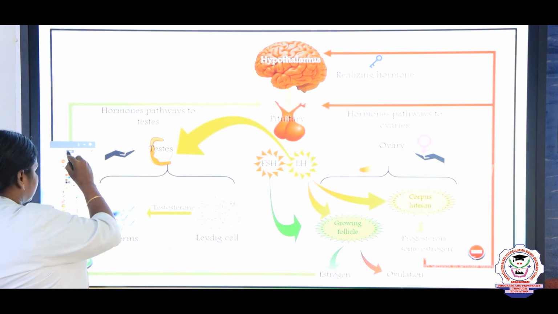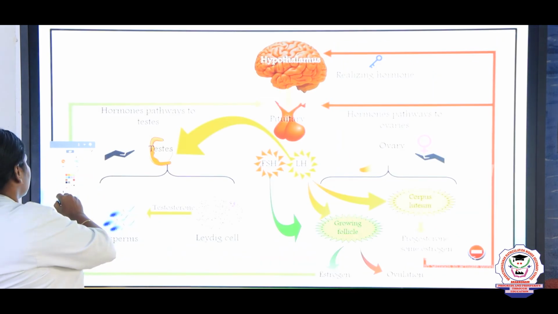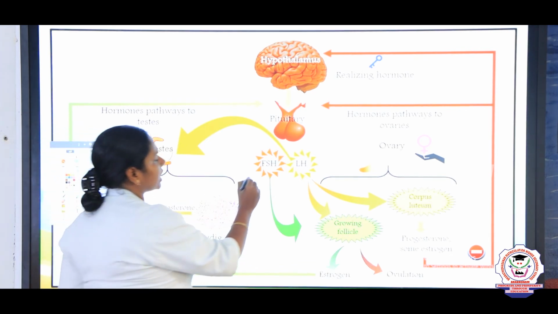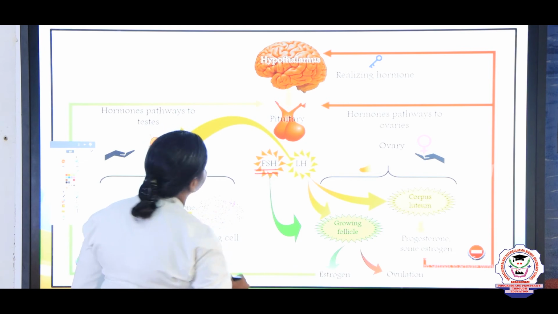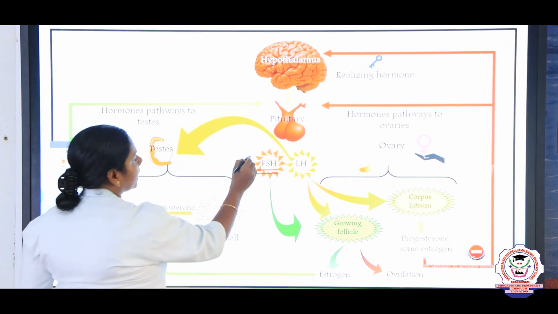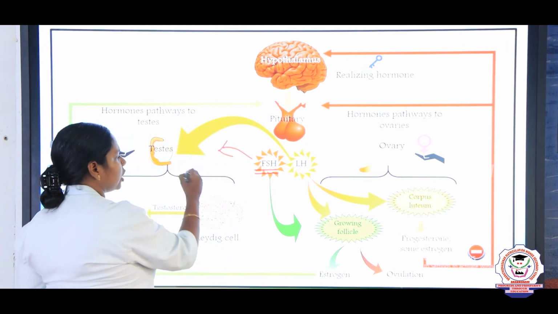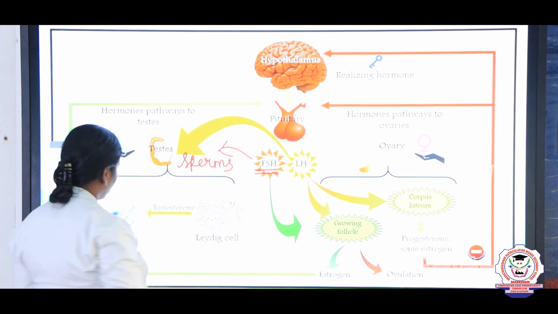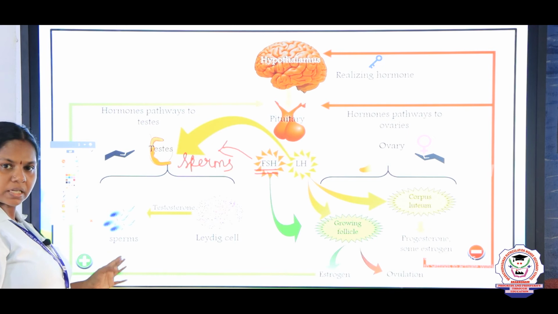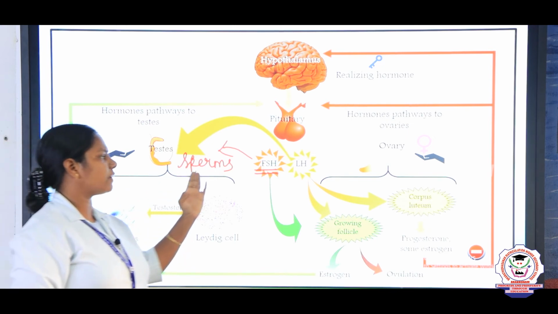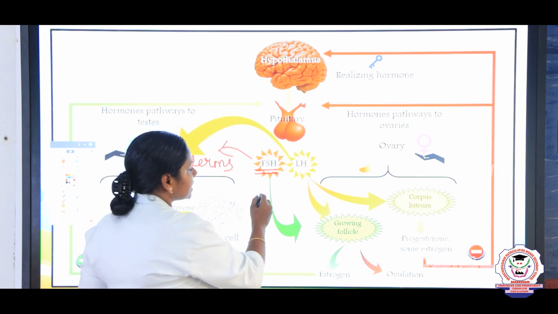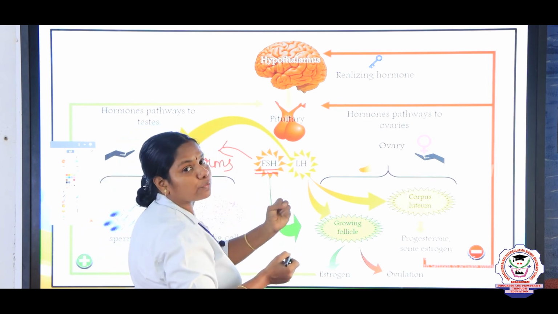First, we are going to see the functions of FSH, that is follicle stimulating hormone. In male, it stimulates the secretion of sperms, right. And what is the effect of FSH in the female? Likewise, in the female, the FSH helps in the development of the follicles.